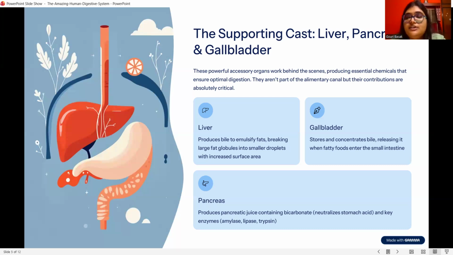Next comes the gallbladder. The gallbladder stores and concentrates bile, and it releases it when the food enters the small intestine.